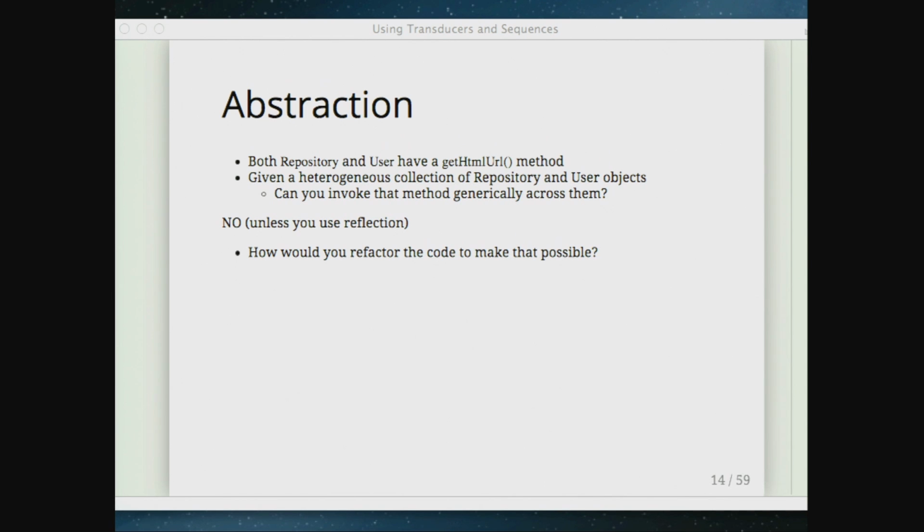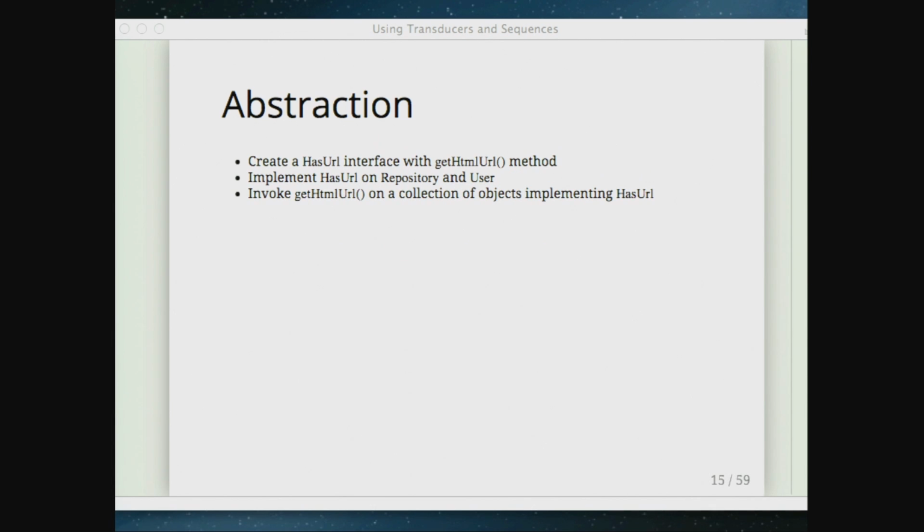Anytime you're going to have a heterogeneous collection, maybe you should just slap an interface on them, like HTML URL provider. Right, but his point was that without having done that ahead of time, you can't add that after the fact. So if you want to do this, you're going to have to create an interface, and then change your two classes, or n classes, that implement that method to also implement that interface.